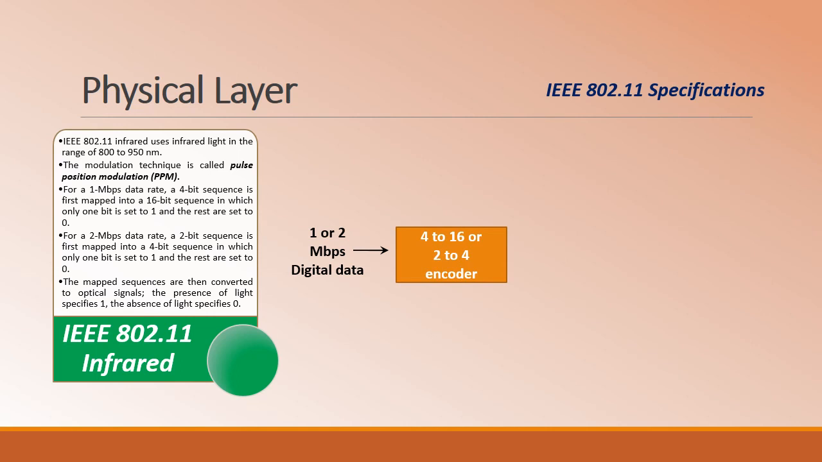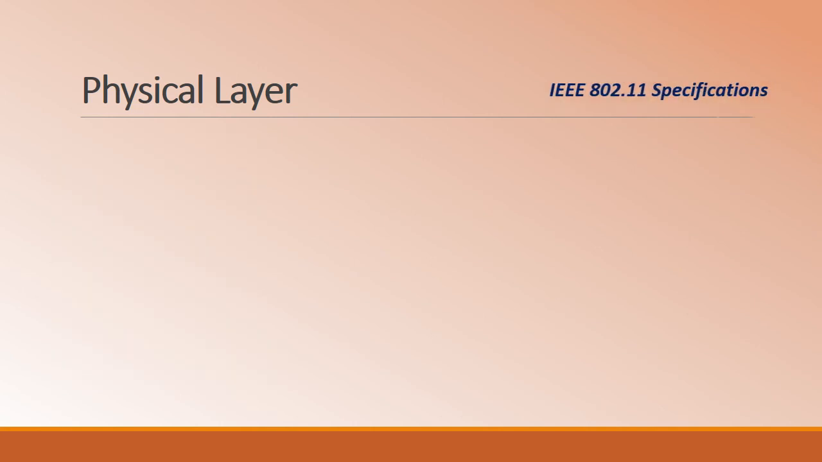The digital data, 1 to 2 Mbps digital data, is fed to the 4 to 16 encoder for 1 Mbps and the 2 to 4 encoder for 2 Mbps, and then it is given to the pulse position modulator to generate the signal, finally the analog signal.